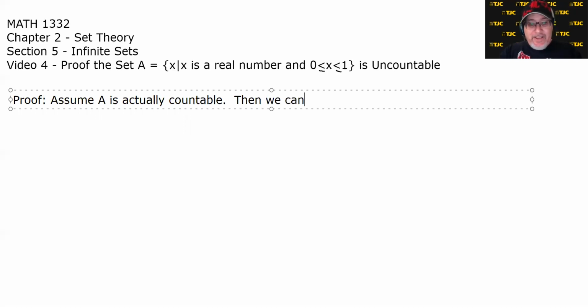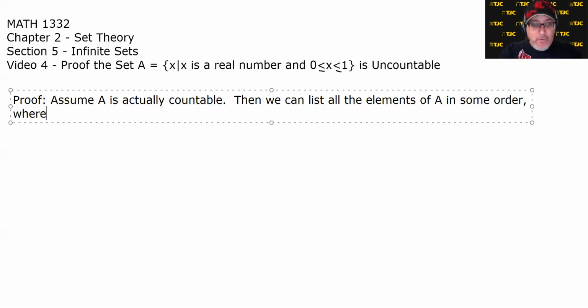Then we can list all the elements of A in some order where every element of A is accounted for.